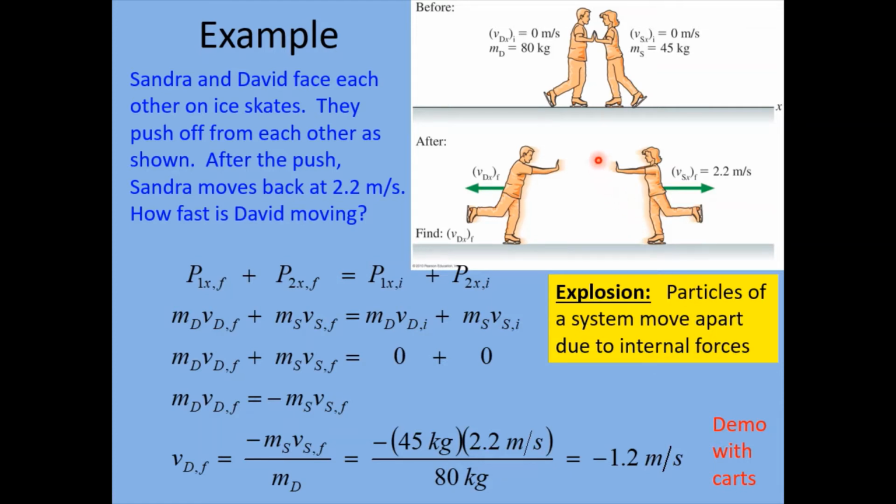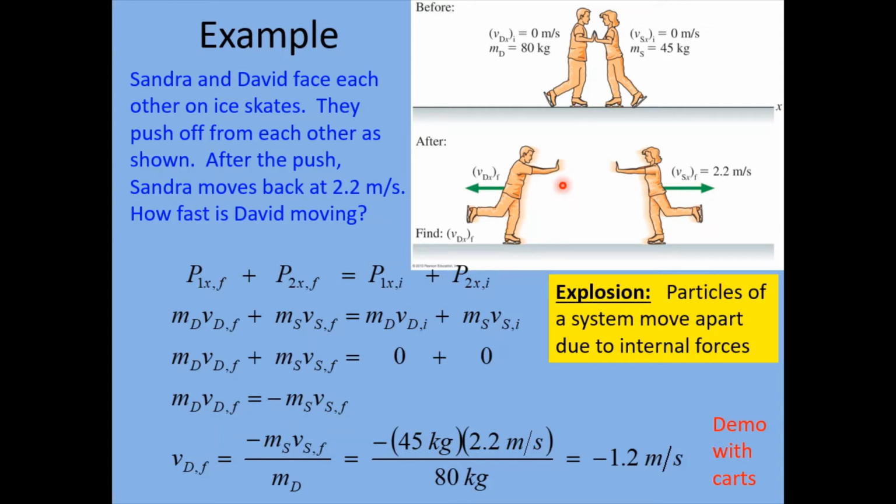In a bomb, obviously, all the shrapnel flies apart due to the forces caused by a chemical reaction. This is a little different, obviously. There's no explosive chemicals or anything, but the two actors here are pushing against each other. And so that is an internal force, and this constitutes a simple example of what's called an explosion.